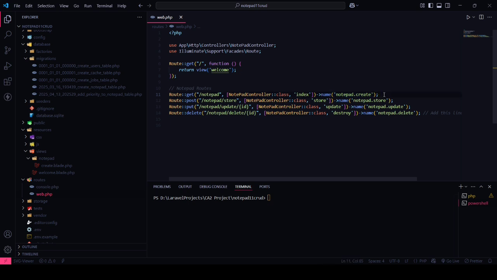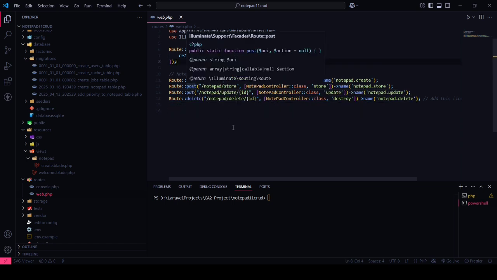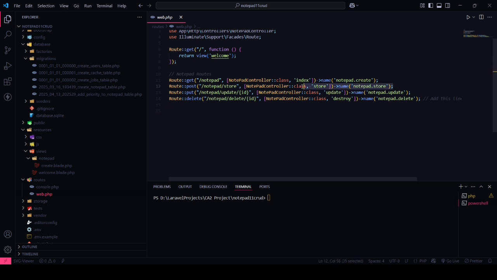And here I use the naming convention, name notepad.create. Why have I used this? Because let's suppose in future we change this URL, slash notepad. Then if a user wants to reach the same page, it will show the error page. So that's why I created this notepad.create, and whenever we change this URL, this will not affect the user. Okay. So there's a method, Route::post. From this, we are fetching the data from our form and sending it to our database.